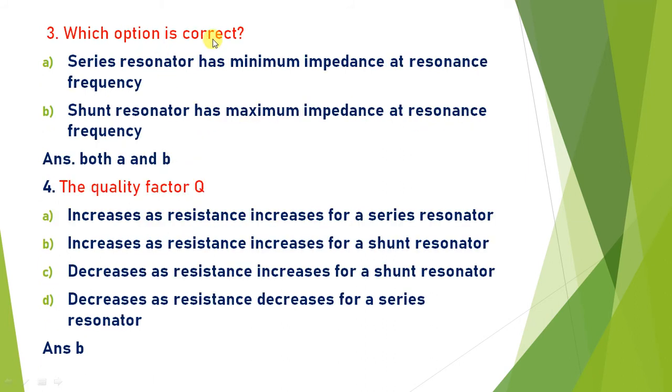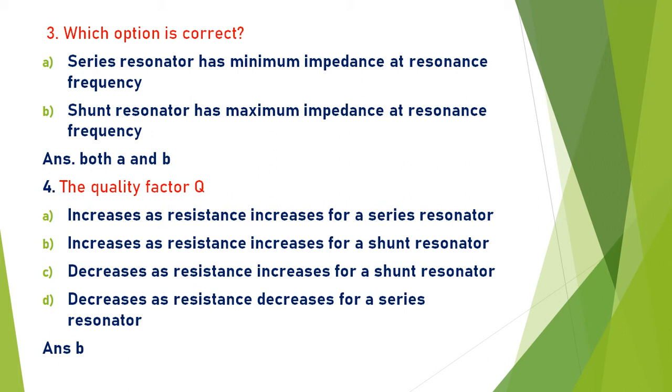Which option is correct? Series resonator has minimum impedance at resonance frequency. Shunt resonator has maximum impedance at resonance frequency. If you refer to the theory of series and parallel resonance, for a series resonator the impedance is minimum at resonance, equal to R. But in case of shunt resonance, the impedance is maximum at resonance. So both are correct. The answer is both A and B are correct.